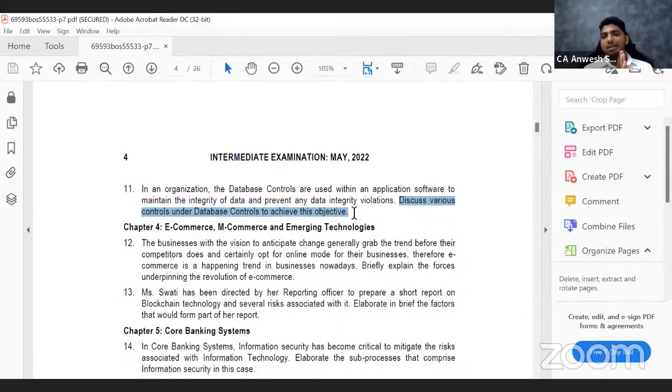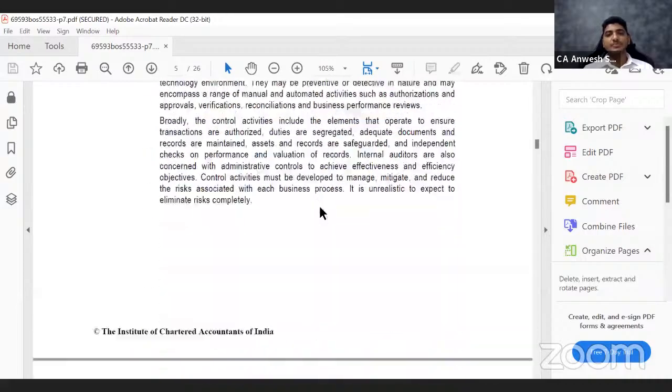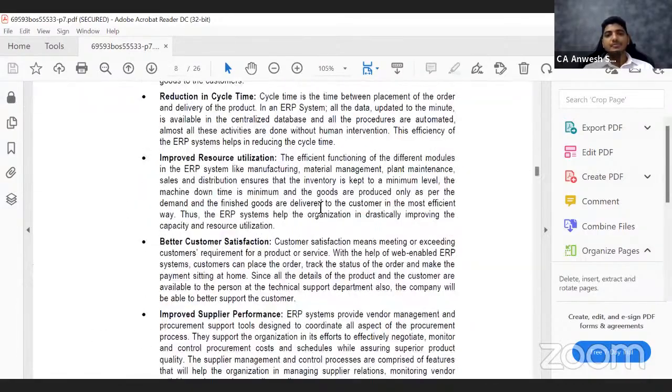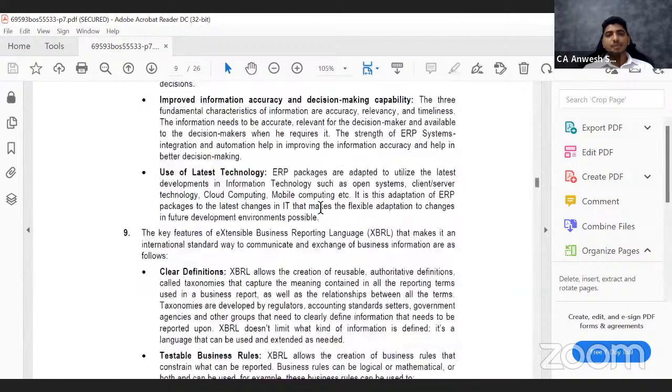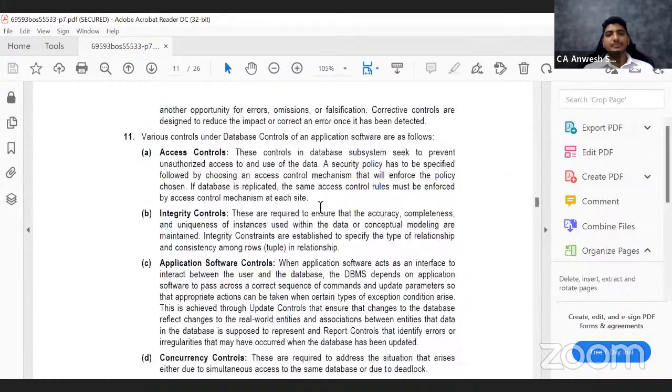If they delete all the contents in the hard disk, then all the client data is erased. So now the question is, how do I protect myself from this risk? Okay, so now let us go to the answer to understand database control. How do I protect myself? The answer is here.